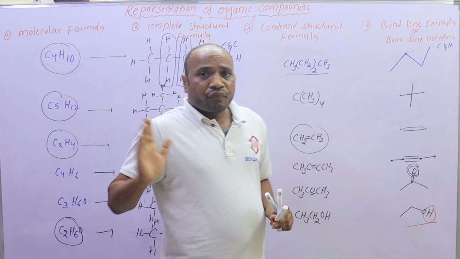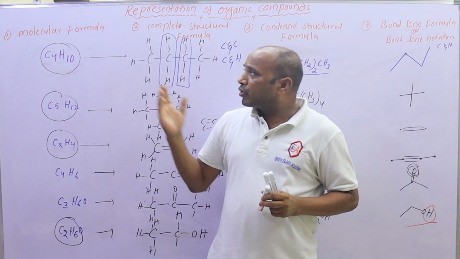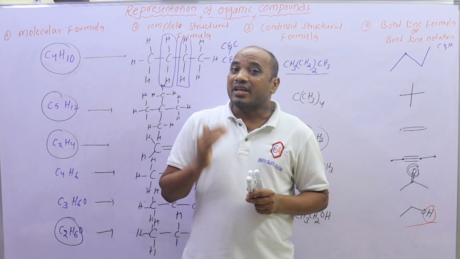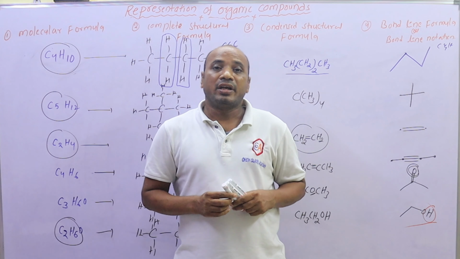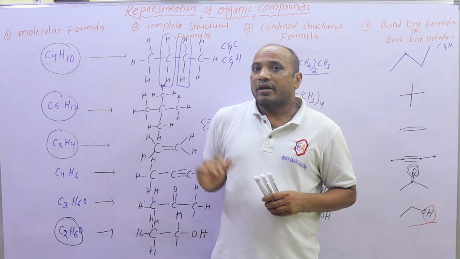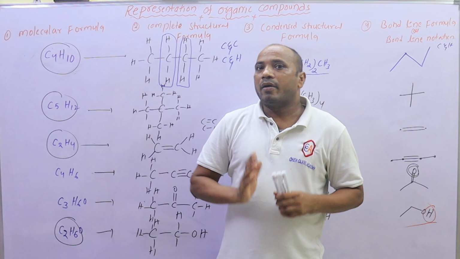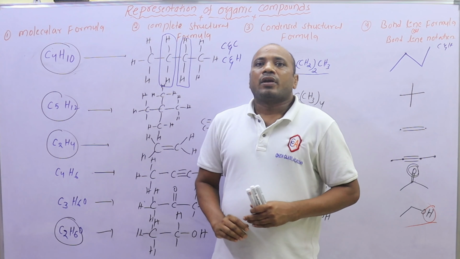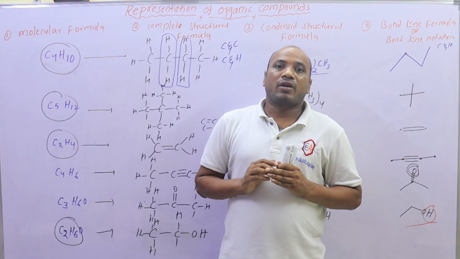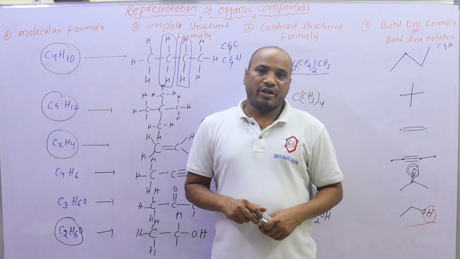So organic compounds are represented by molecular formula, complete structural formula, condensed structural formula, and bond line notation. This is very important for basic organic chemistry. The representation of organic compounds is mainly of four types: molecular formula, complete structural formula, condensed structural formula, and bond line notation.